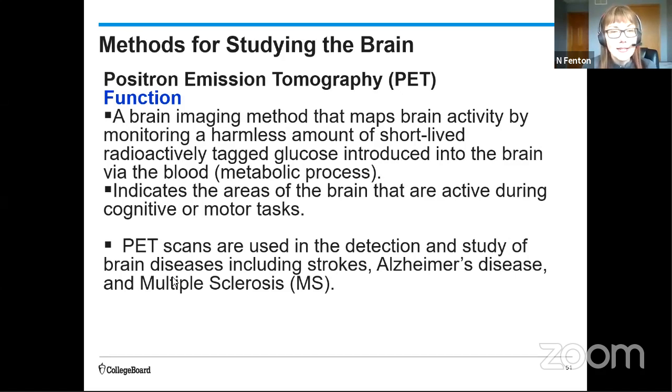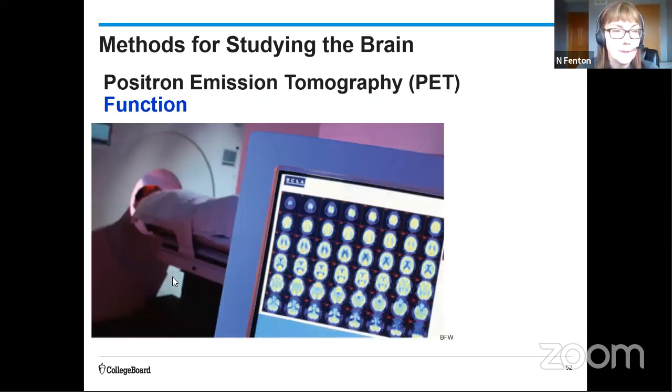And so the areas that are active during a particular task are going to burn glucose, and that glucose is essentially tagged with this injection. PET scans can be used for both the detection and the study of brain diseases. But because of that injection of the radioactively tagged glucose, they can't be used a lot of times in a row, for example, on a particular individual or participant.